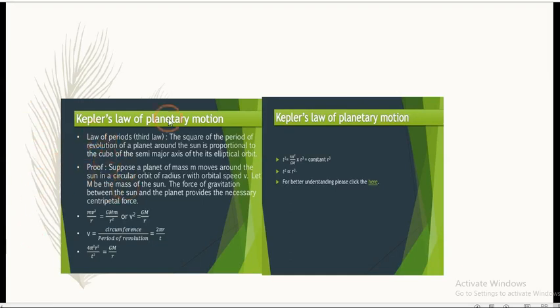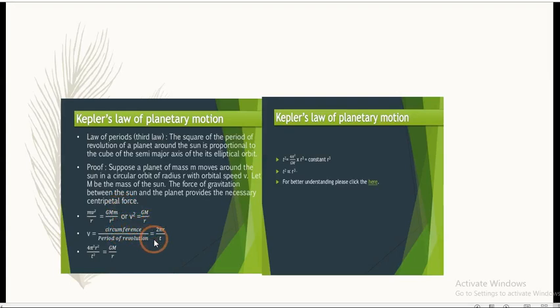So we can write that mv square upon r is equal to the centripetal force, and this is equal to the gravitational force, that is GMm upon r square. So mv square upon r is equal to GMm upon r square. According to these equations, v square is equal to GM upon r.